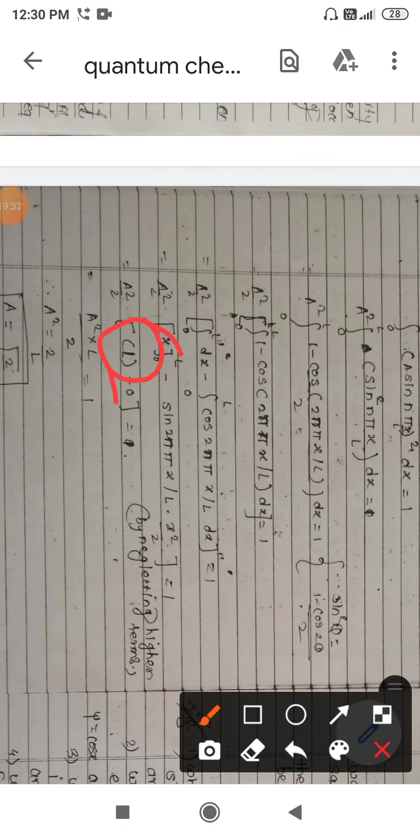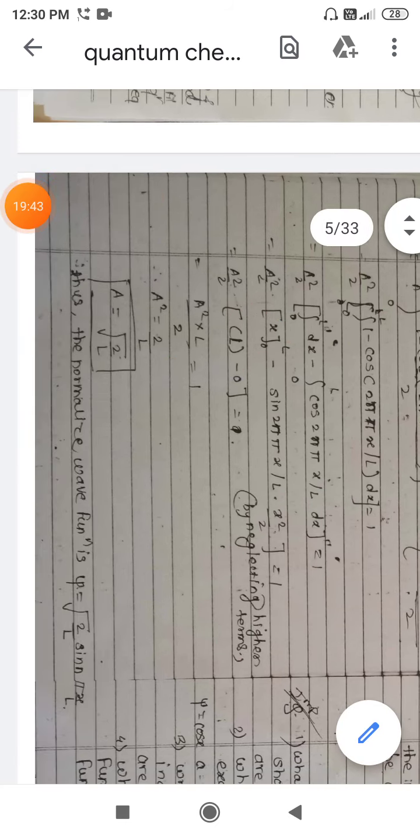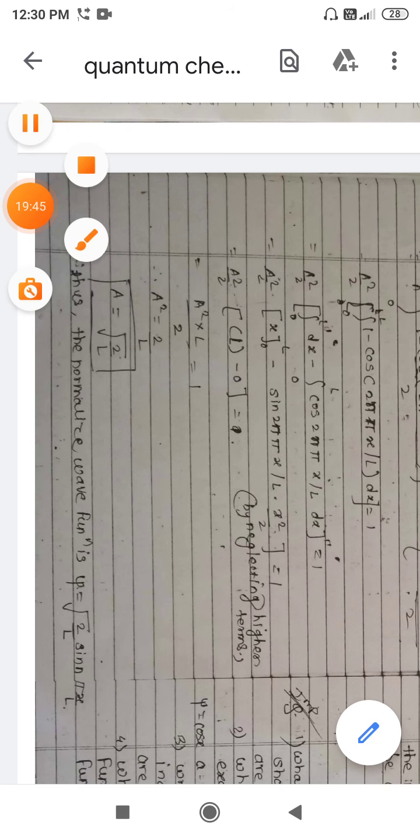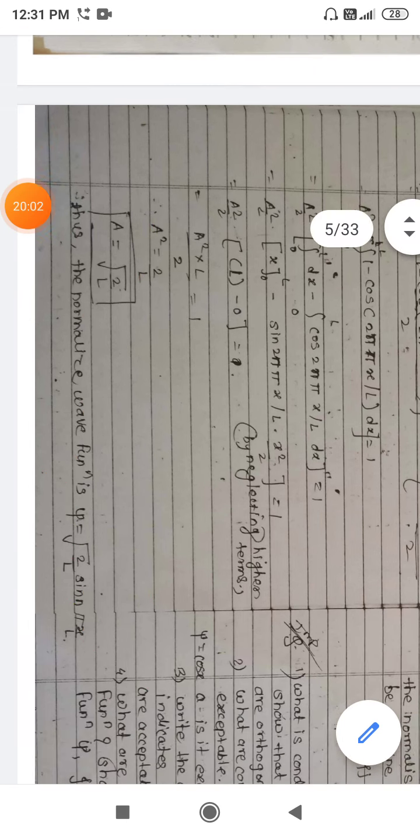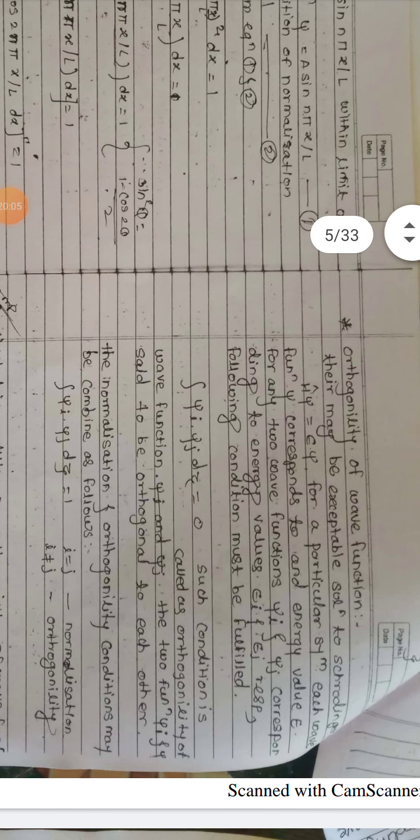So a square upon 2 into L is equal to 1. For finding the value of a, we can simply say that a is equal to the square root of 2 by L. This comes out to be the normalization constant for the 1D box. Here we have followed the method that the wave function should be normalized, which is the condition for normality of the given equation.